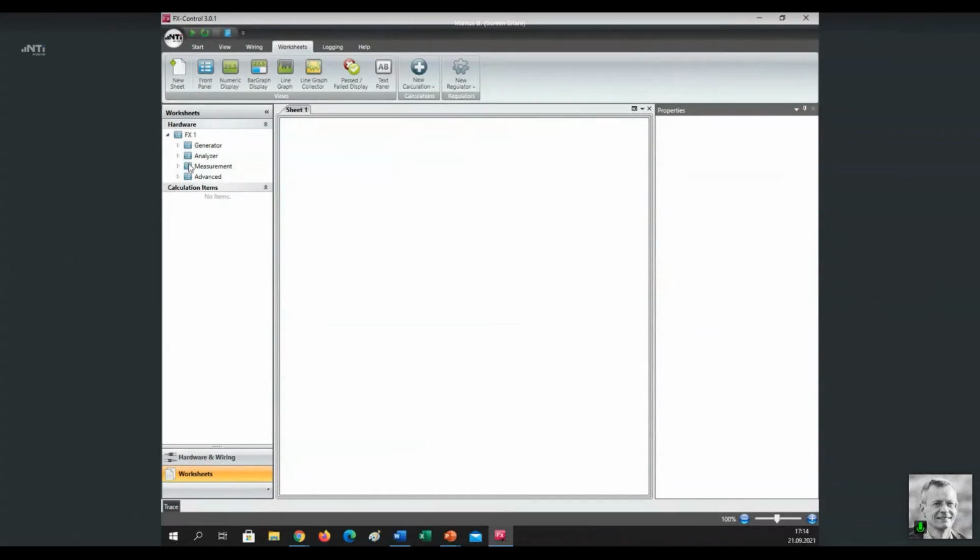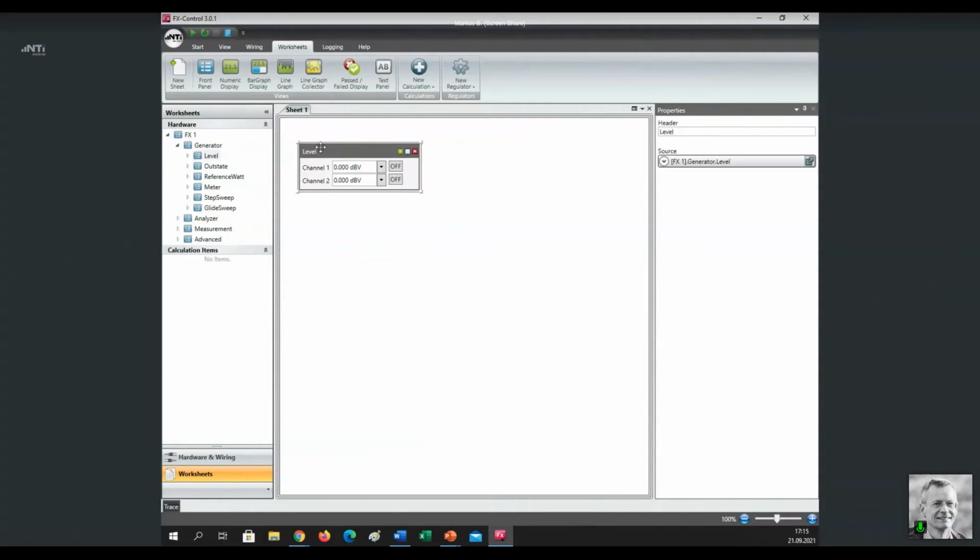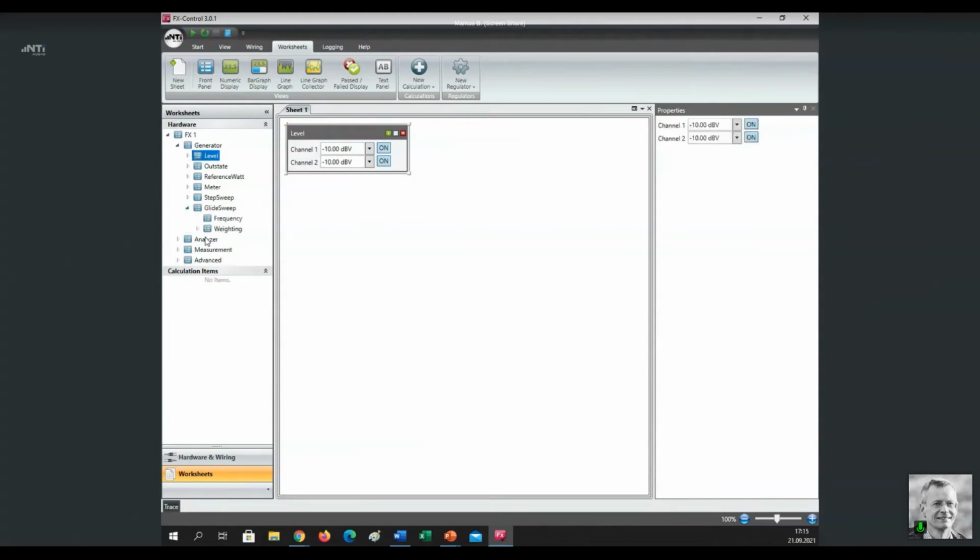And this time we want to measure the frequency response of the amplifier that I have connected, and in a second step also the noise level, but let's start with the frequency response. So I drag and drop the generator level again to my worksheet. I adjust the level to -10 dBV on both channels. I activate both channels, and I add a